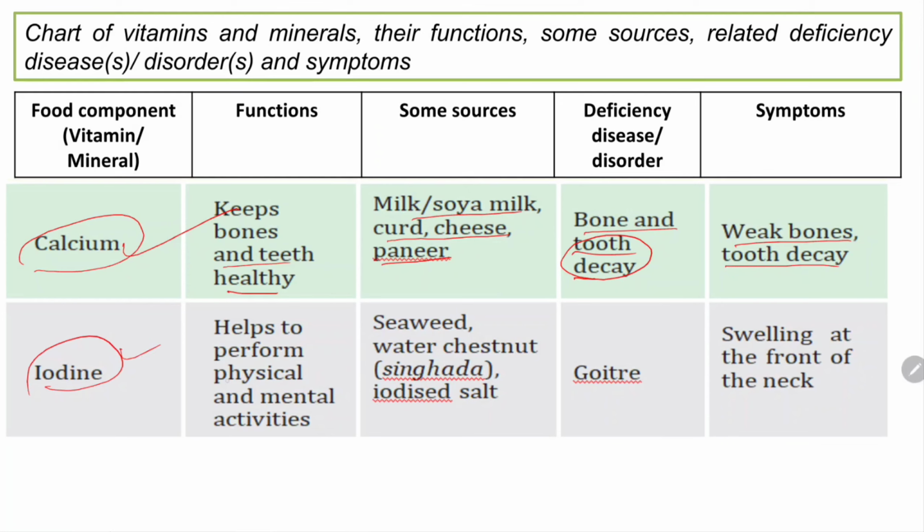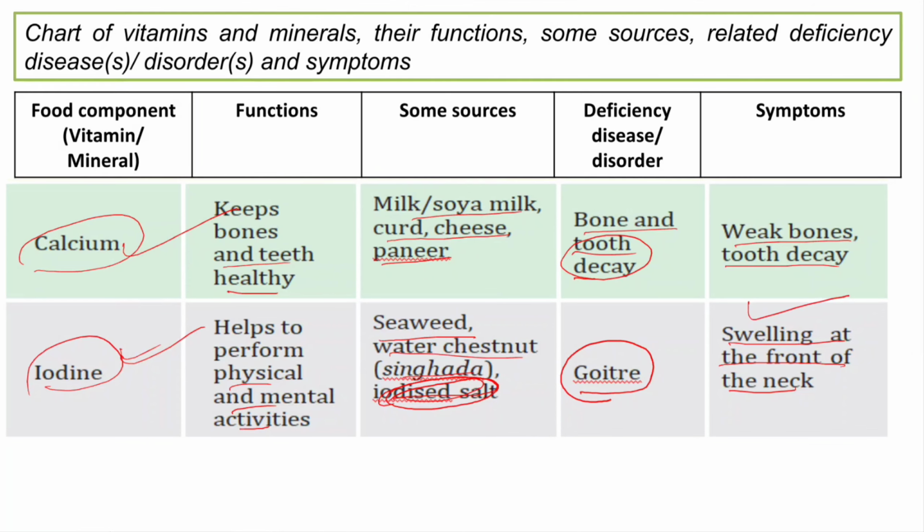And iodine helps to perform physical and mental activities. So iodine is very much necessary in order to perform physical and mental activities. It is found in seaweeds, water chestnut, singhara, and iodized salt. The most common source is iodized salt, okay. And the disease is known as what? Goitre, and the symptom is swelling at the front of the neck. We have seen this in one of our cases also, isn't it?